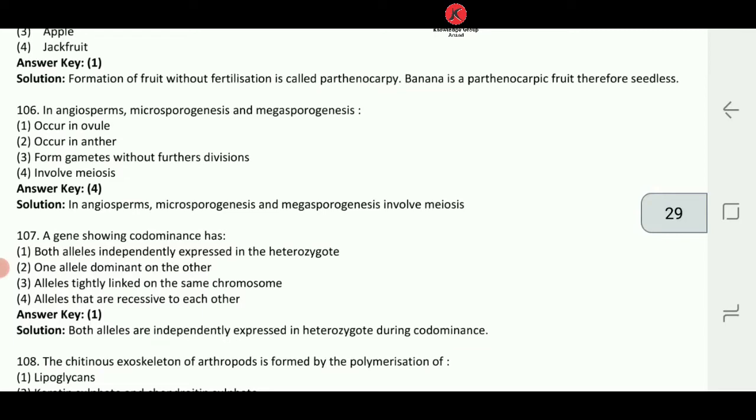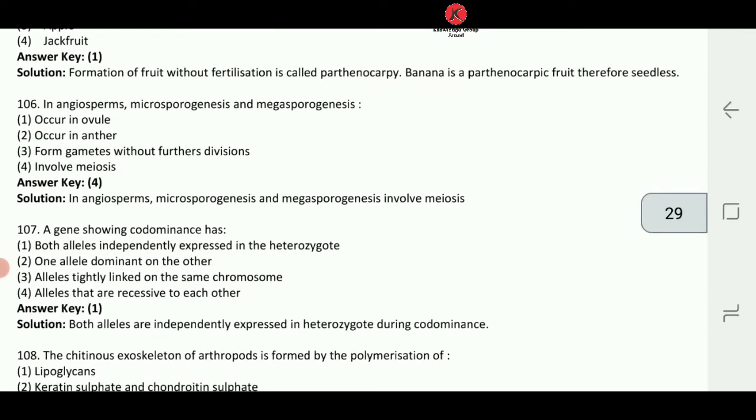Yes or no? Yes. Occurs in ovule, that is in case of female gametes, right? Okay, occurs in anther, so that we are talking about males. Form gametes without further division, it is also not true, right? So 106, involves meiosis. Yes, microsporogenesis is a process by which microspores are formed by meiotic division of the pollen mother cell, whereas megasporogenesis is a process of formation of megaspore from the megaspore mother cell. So 106 answer number 4 is going to come.